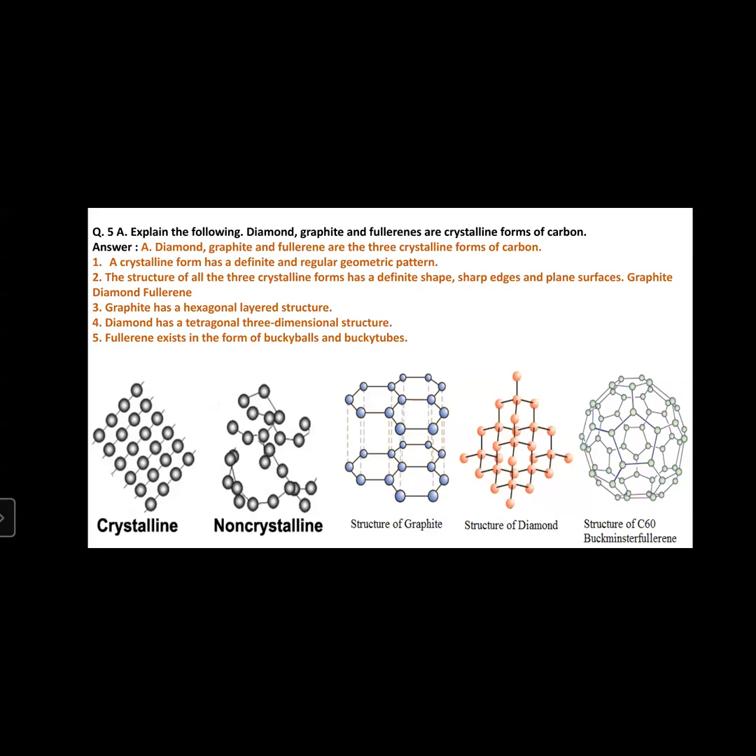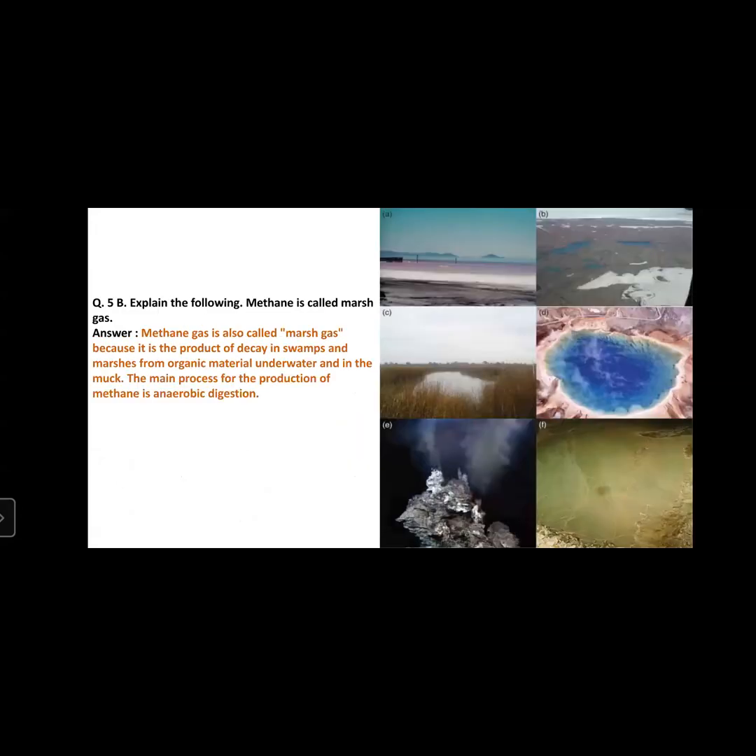Another question is question number 5b. Explain the following. Methane is called marsh gas. Now, why is methane called marsh gas? Due to the following reason. Methane gas is also called marsh gas because it is the product of decay in swamps and marshes from organic material underwater and in the mud.